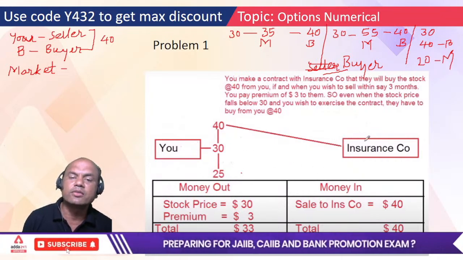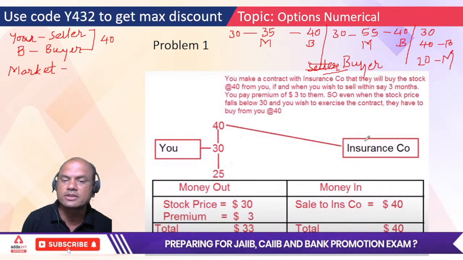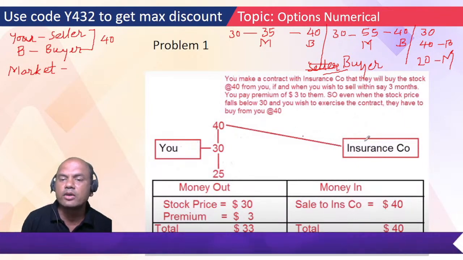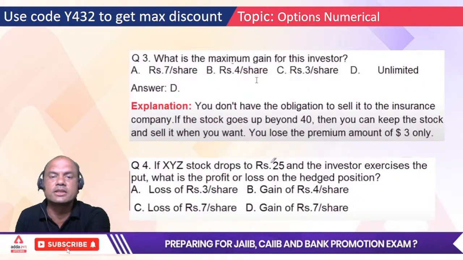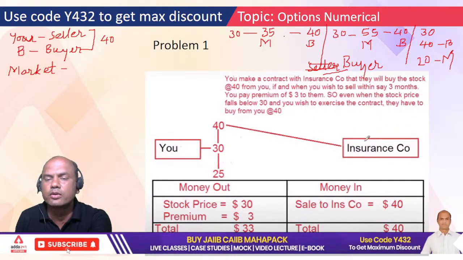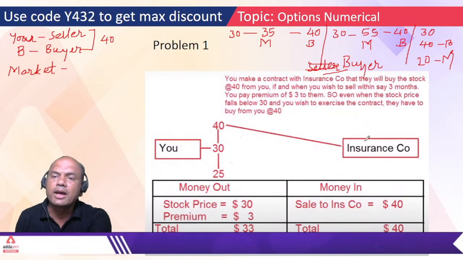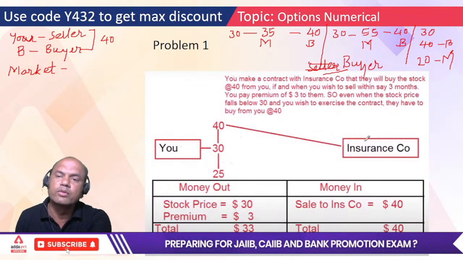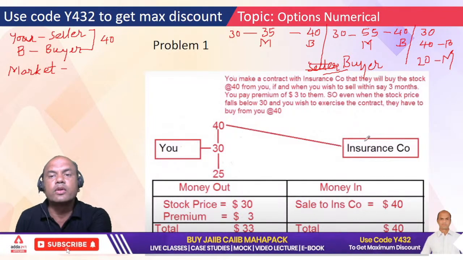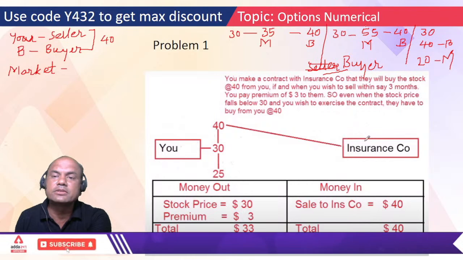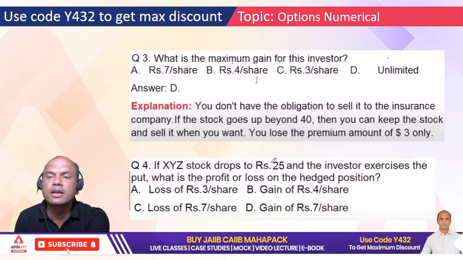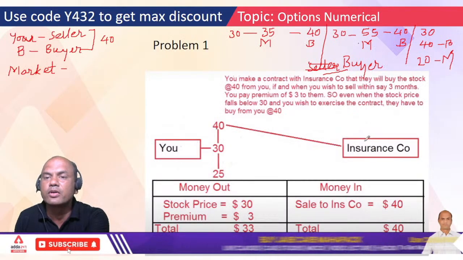Now consider one more case, the same case. Stock price 30, strike 40. Now if the price goes to 20, will I be at a loss or profit? Let's consider this case. What is the maximum gain to the investor? Look at these three cases. The market price can go to 55, it can go to 100, 1000, 10,000, anything. So what is the maximum gain which I can get? It is the market price, so unlimited. I'll get an unlimited gain because I don't know where the price will move.